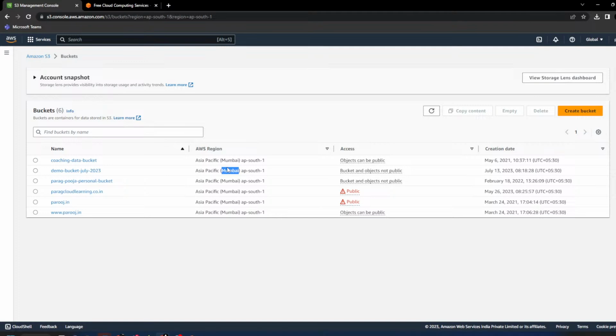Imagine uploading data in the Virginia data center compared to uploading or downloading in the Mumbai data center, which will be faster? Now, some people will say, sir, I have a huge bandwidth, it will not impact me. No, it will impact you.